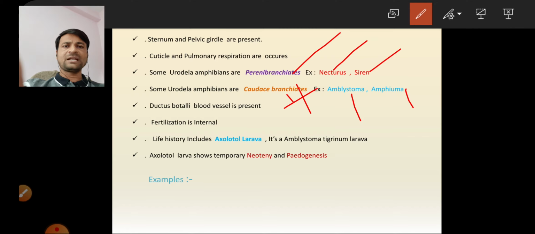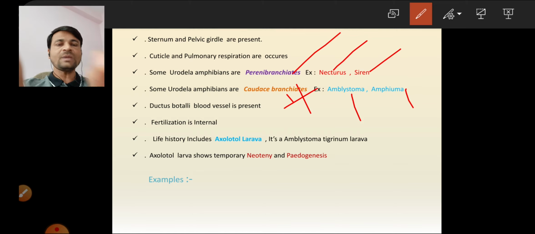So what is the main difference between perennibranchiate and caducibranchiate? In perennibranchiates, gills are present throughout life, in both larval and adult stages. In caducibranchiates, gills are present in the larval stage and absent in the adult stage.